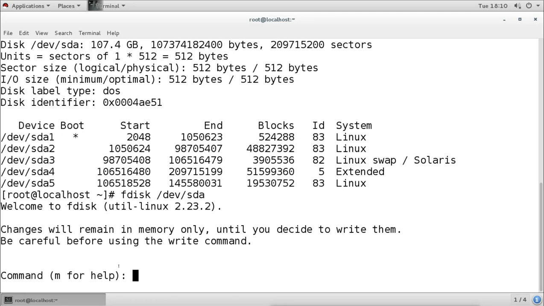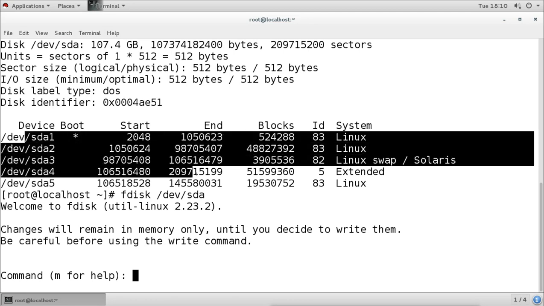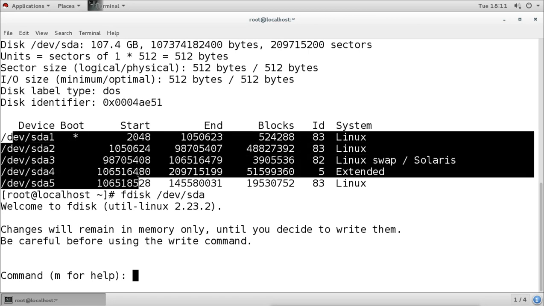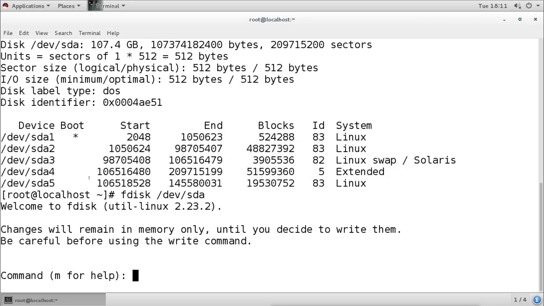Now saving the changes, be careful, this is the same drive we used to install the operating system. Now what we can do, we can actually delete all these partitions because we logged in as root, and only root can run this command, and root can do what? It can delete all these partitions. Still our system will work because it is working, but when you reboot the system, then it will not work because the partitions are not there. At that time it is running, it will keep running because it is running from the RAM memory, but when you reboot, it will try to see the partition, it will not be there, then it will do what? It will not start. So be careful.